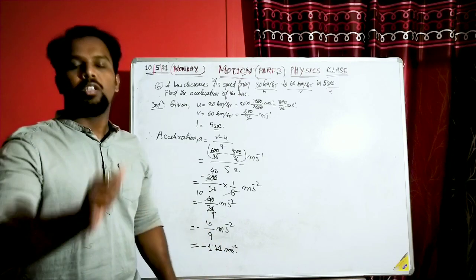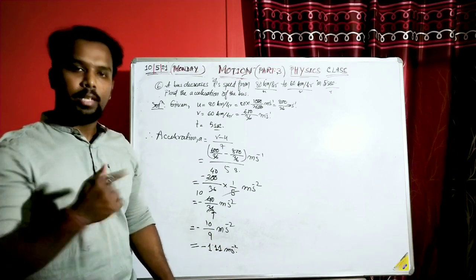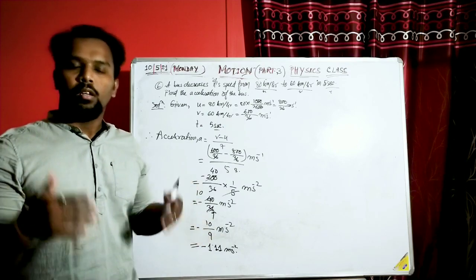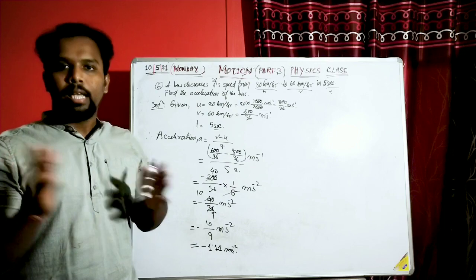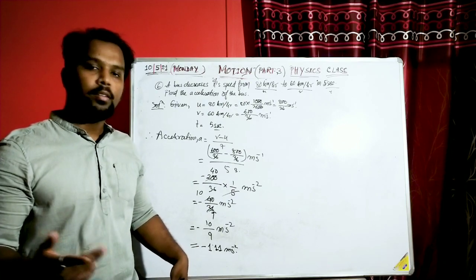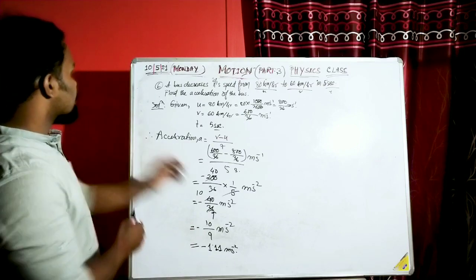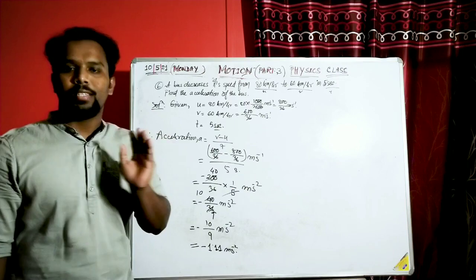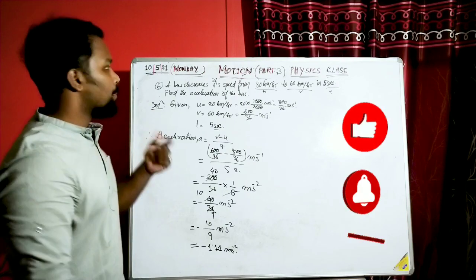Accelerate means increasing of speed. Deceleration or retardation means decreasing of speed. Simple thing. The definition is the same: whenever we put a negative sign in front of acceleration, that is retardation. Till now we have discussed almost 6 problems, and these 6 problems are enough to get some idea about the problems of speed, velocity and acceleration.